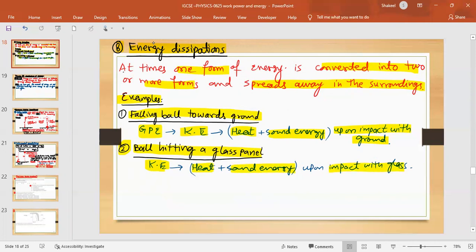Wow, you must be hearing the sounds in the background. Well, someone is hitting the ball at the glass panels. Okay.